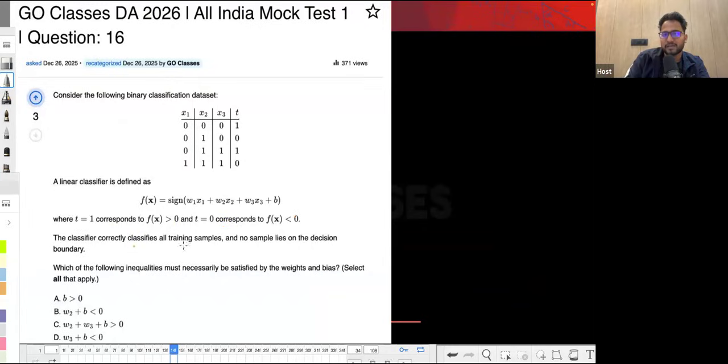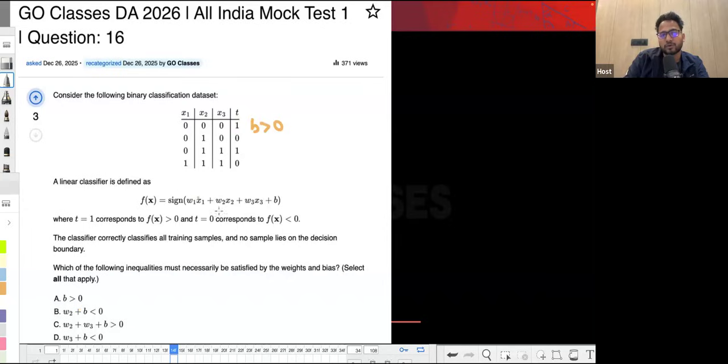The classifier correctly classifies all the training samples, and no sample lies on the decision boundary, which means there is no equal to 0 kind of thing. Which of the inequalities must necessarily be satisfied by the weights and bias? Select all that apply. So you can just substitute the values. If you put all zeros, then it corresponds to t equal to 1. So b is greater than 0, right?